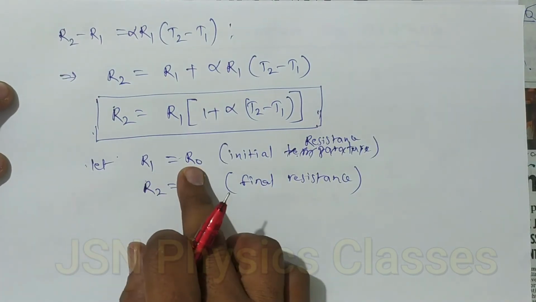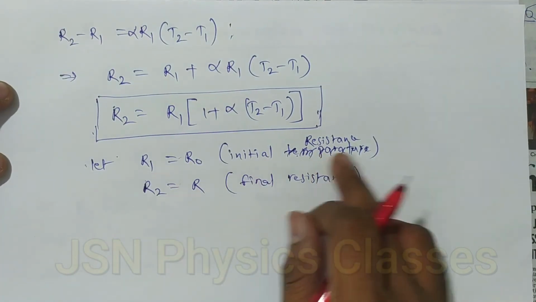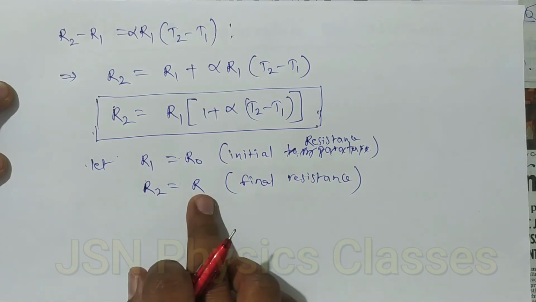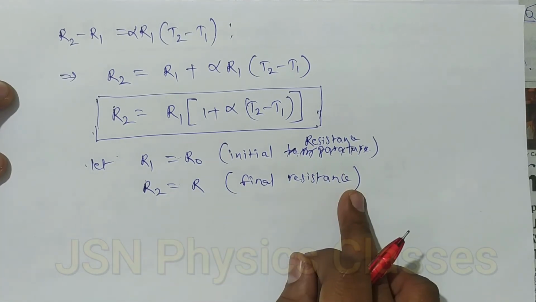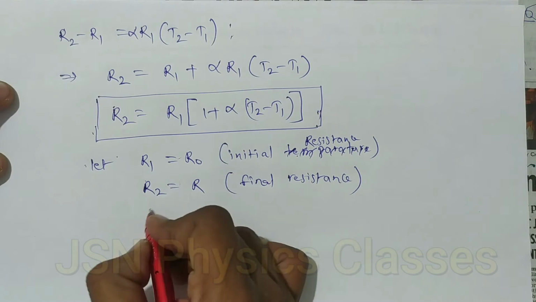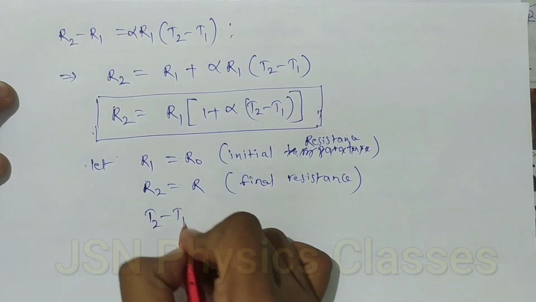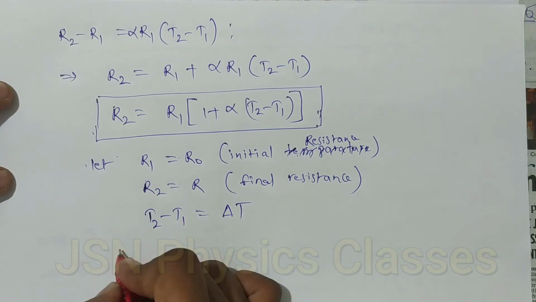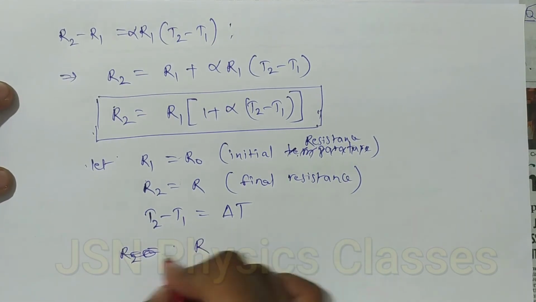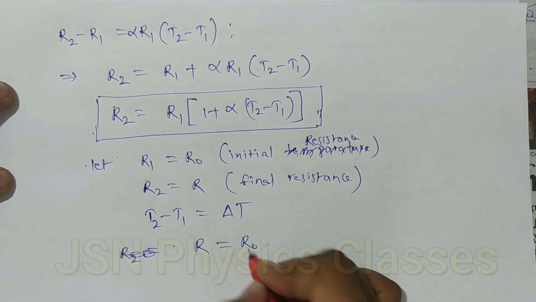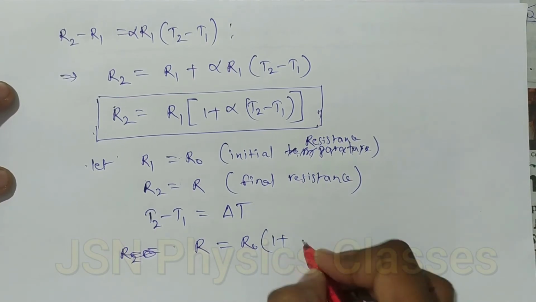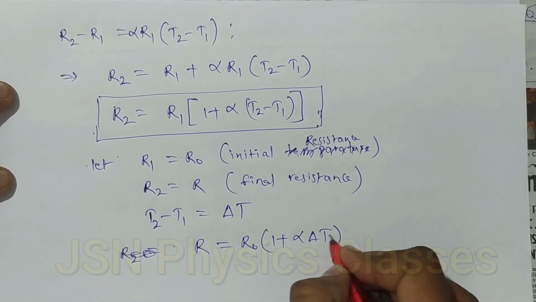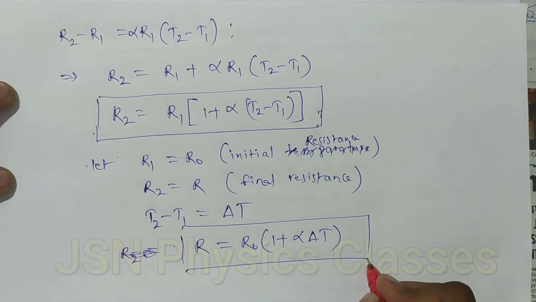R1 is equal to R0, that is the initial resistance. R2 is equal to R, that is the final resistance. And T2 minus T1 is equal to delta T, the change in temperature. I rewrite the same equation: R is equal to R0 into 1 plus alpha delta T. So this is the relation.